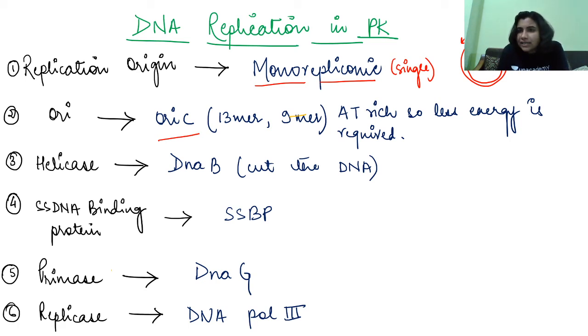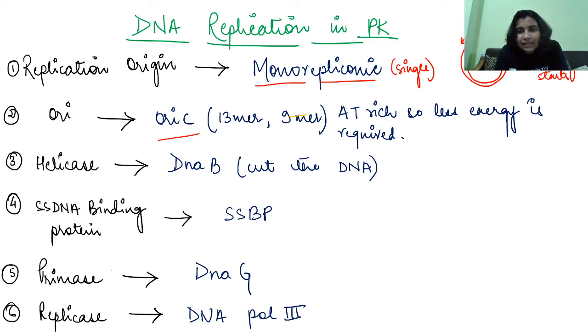The ORI site is having basically 2 mers, 9 mer and 13 mer. These mers are basically unique, right? 9 mer is the place where the ORC will bind. In case of prokaryotes, we call it DnaA, right? It will bind. From 13 mer your melting starts. So here melting will start, right?